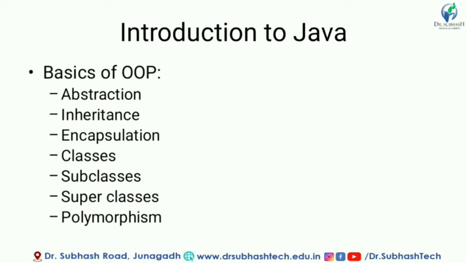Then we talk about inheritance. Inheritance is a very well-known feature of object-oriented programming, in which one class inherits the properties of another class, right? For example, I can say a child inherits some features from the parents. In inheritance, there are various features which the class has, and it will also inherit some features from the parent class. That thing we can see in our real world also. There are lots of examples in our real world that can be used for explaining inheritance.